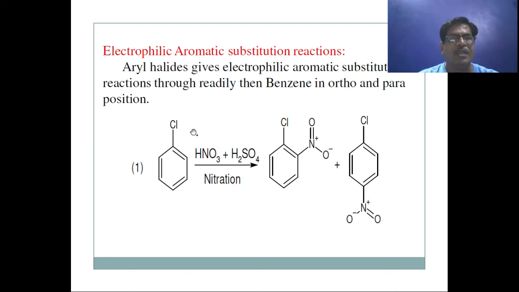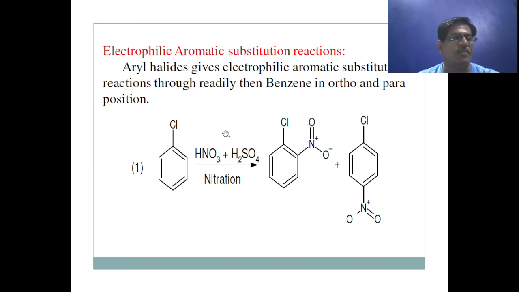Here, nitration of chlorobenzene gives ortho and para-nitrochlorobenzene. In this mixture, the ortho-nitrochlorobenzene yield is 35% and the para yield is 64%. In nitration with HNO3 and H2SO4, nitronium ions are generated.